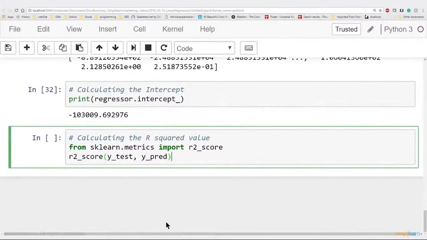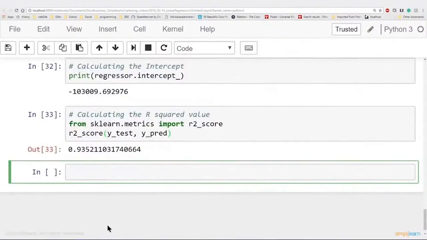Y test is the actual values we're testing. That was the one that was given to us, so we know it's true. The Y predict of those 200 values is what we think it was. When we go ahead and run this, we get 0.9352. That's the R2 score. Now, it's not exactly a straight percentage, so it's not saying it's 93% correct.